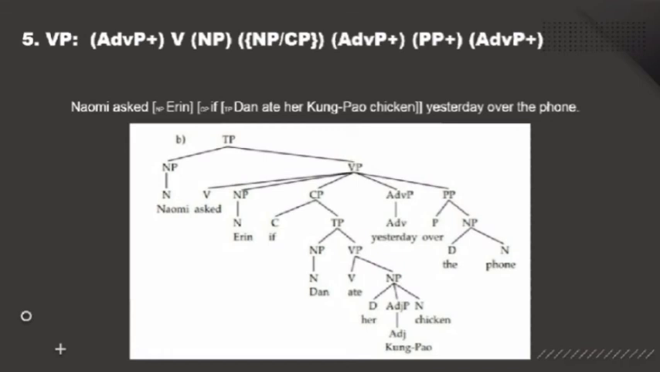The part of speech of each word in this example is Naomi as noun, asked as verb, Erin as noun, if as complementizer, Dan as noun, ate as verb, her as determiner, kung pao as adjective, chicken as noun, yesterday as adverb, over as preposition, the as determiner, and phone as noun.